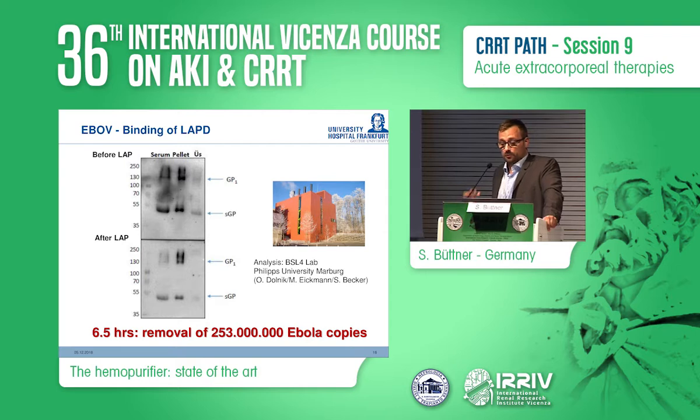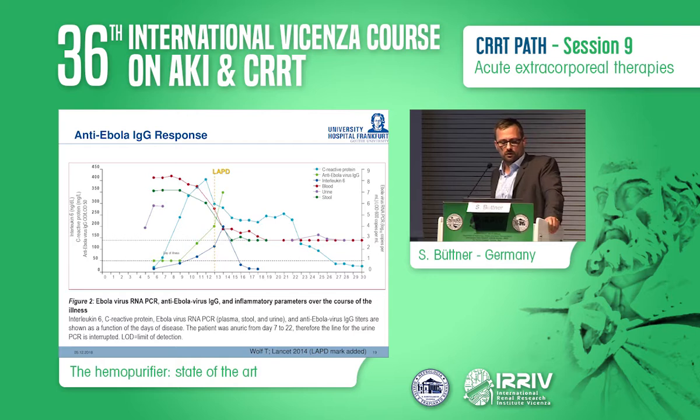But moreover, as presumed, Western blotting confirmed that in addition to the elimination of more than 250 million Ebola virus copies, soluble glycoprotein and shed glycoprotein were also removed. This is the BSL-4 lab in Marburg, the reference laboratory for filoviruses.